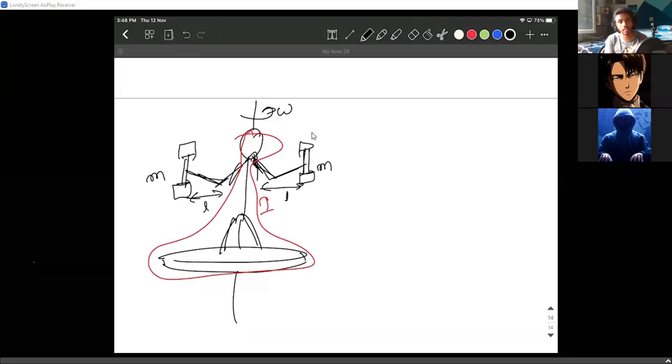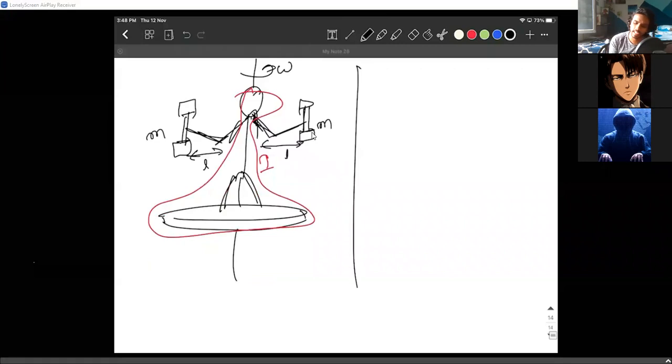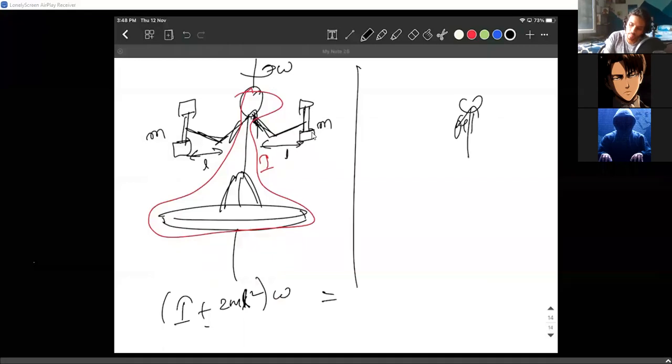When he brings his hands closer, what happens? What is the new moment of inertia? A simple idea. What's the new angular velocity? Initially, it was I plus 2ml square into omega. Now, when he brings all the masses near the axis, we simply consider them as point masses. We shouldn't really consider the dumbbells as point masses, but a lot of people just tend to do that. So it's not really in our hands.